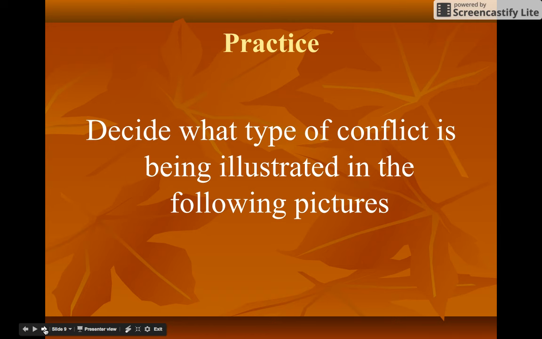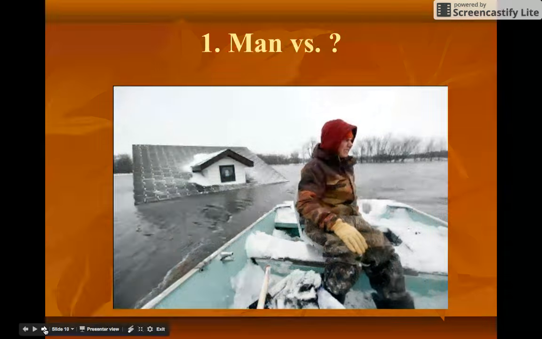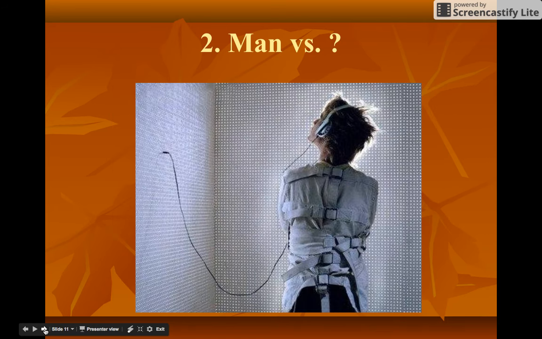All right, now let's practice. Decide what type of conflict is being illustrated in the following pictures. Let's take a look at this one. Man versus, what is it? We've got a house, we've got flooding, and we have a boat. What do you think it is? It is man versus nature.